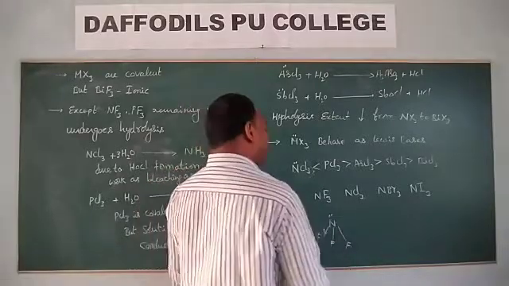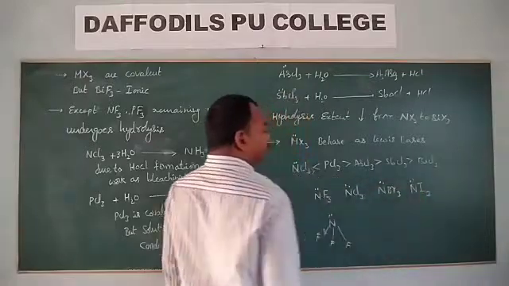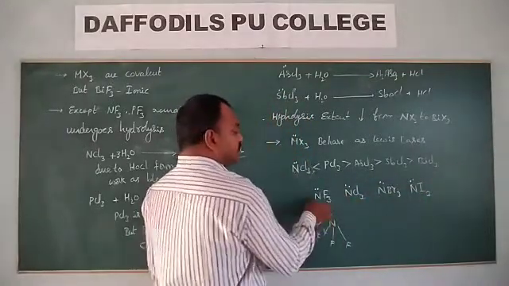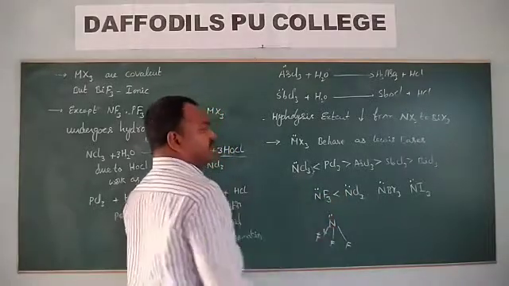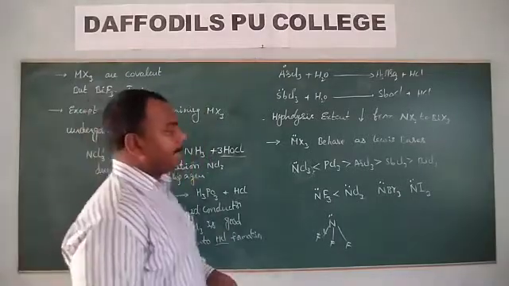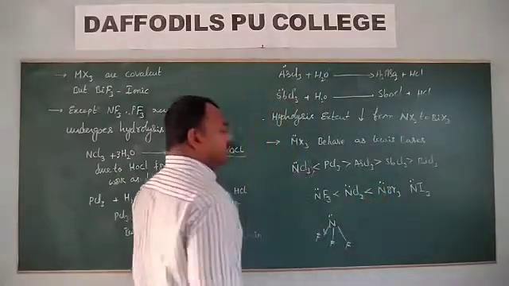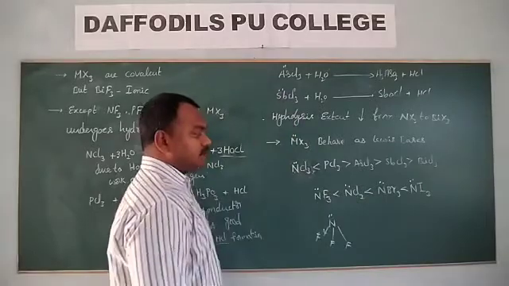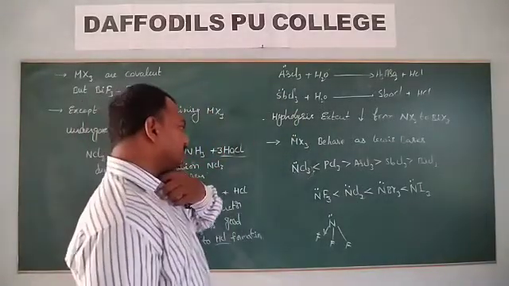Hence nitrogen is not going to donate its lone pair that easily when compared with NCl3. So the least basic one is NF3. After that, NCl3, then NBr3, NI3. These are the reasons for the basic natures.